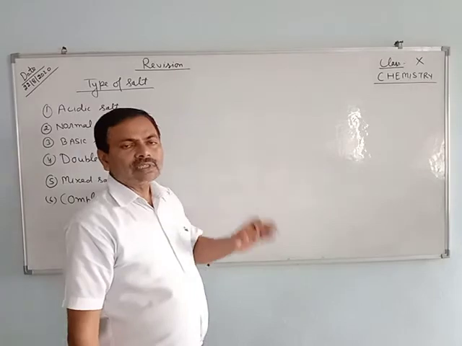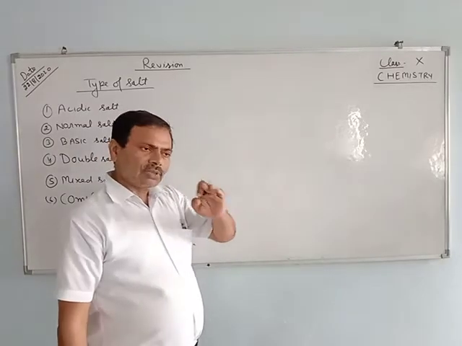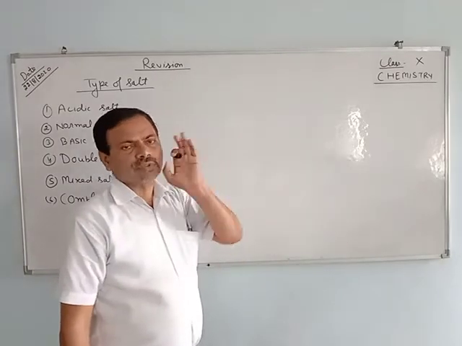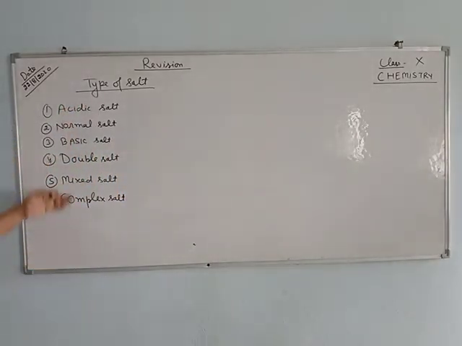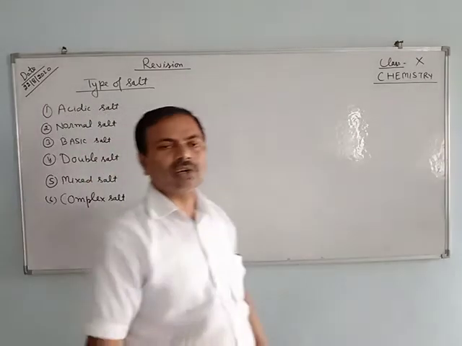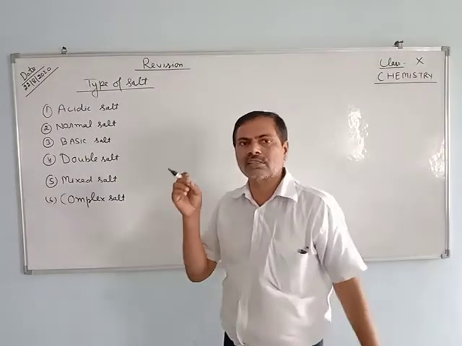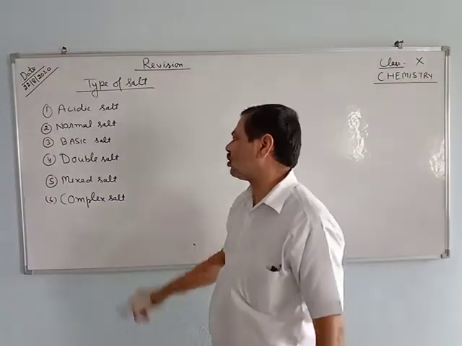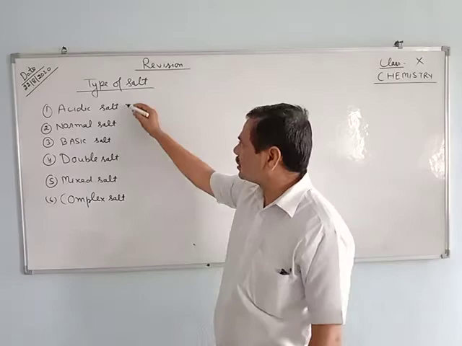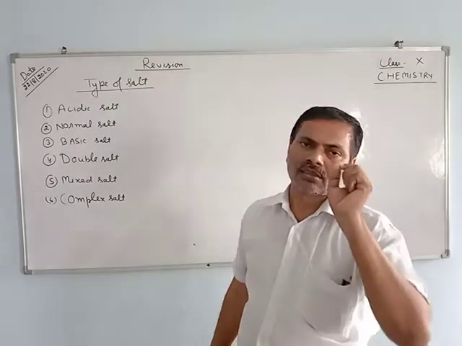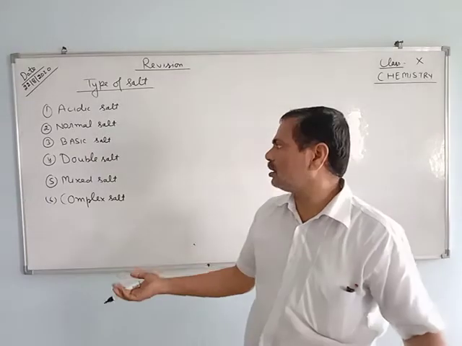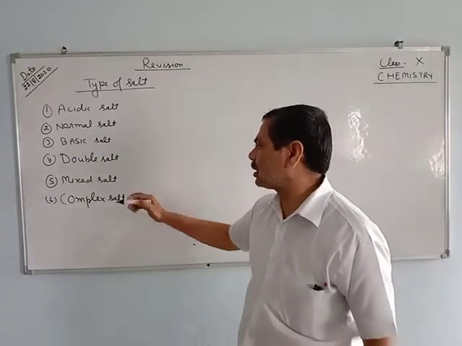First of all, today I will tell you about the classification or types of salt. There are 5-6 types of salt: acidic salt, normal salt, basic salt, double salt, mixed salt, and complex salt. This is the classification of salt: acidic salt, normal salt, basic salt, double salt, mixed salt, and complex salt.